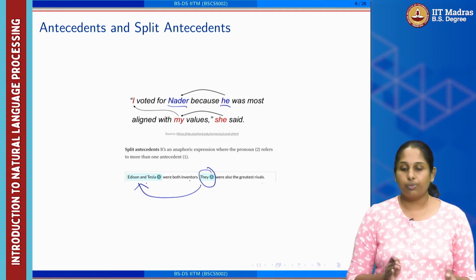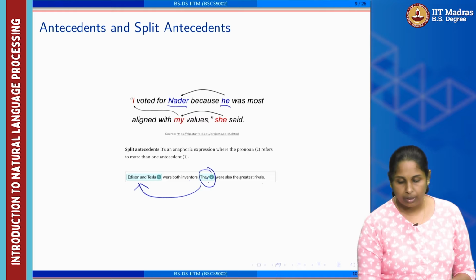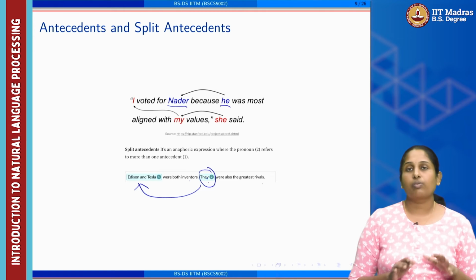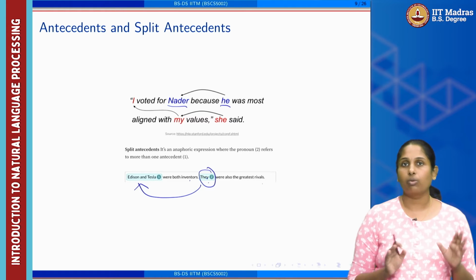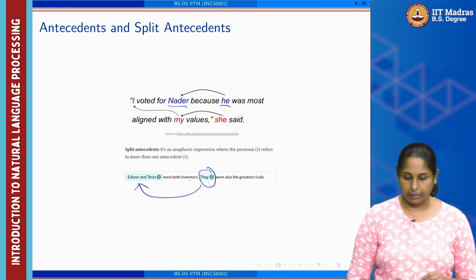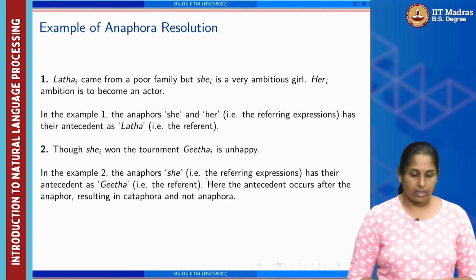So this is called split antecedent, where the anaphoric expression, that means the pronoun they, refers to more than one antecedent. So there are a lot of challenges when we are working with especially anaphora resolution. It is not all the time one-to-one mapping. It can be one to multiple antecedent mapping.